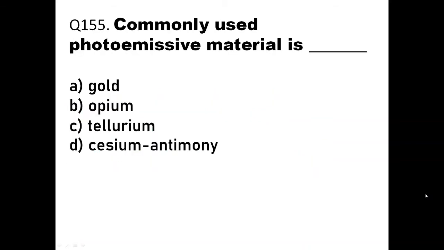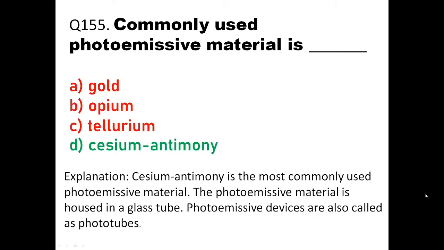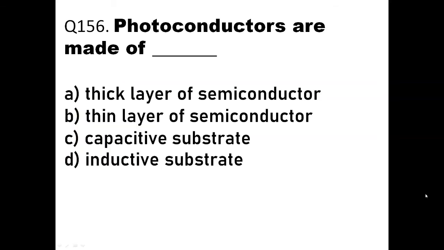Commonly used photoemissive material is, okay, so options are gold, opium, tellurium, and cesium antimony. Out of this, I think the last one, cesium antimony, is the commonly used photoemissive material where emission of electrons is more as light falls on it. So here the answer will be cesium antimony. It is a material which is housed in a glass tube, and photoemissive devices are also called phototubes. So cesium antimony is the commonly used photoemissive material. So next we'll go to question number 156.